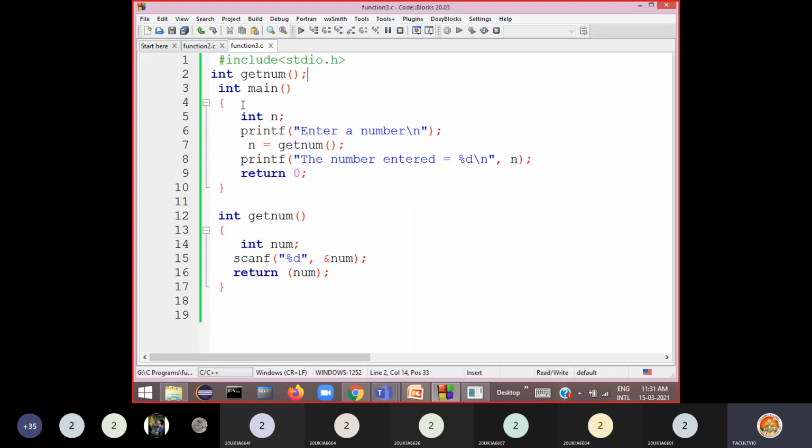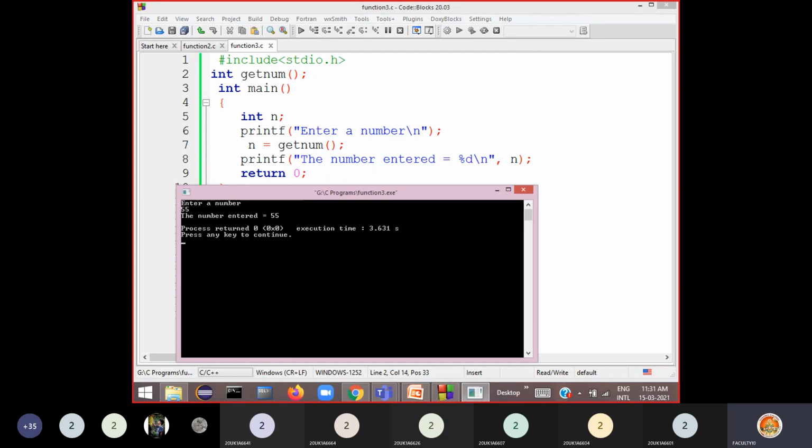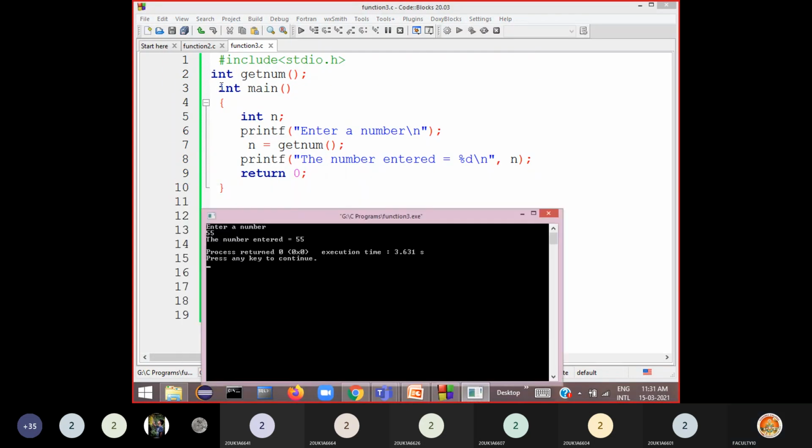So that's how you will get this. The user will know only this main function, only that is visible to the user. When you define such kind of functions, we are not going to show them to the user. In software development, that's why we write everything in the form of functions, and all those functions we keep with us.